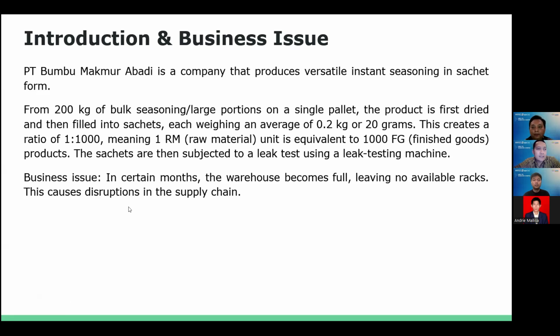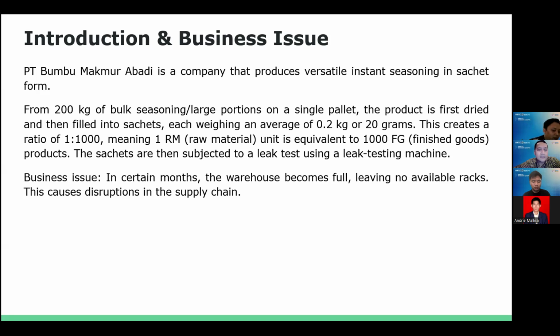This company is PT Bumbu Makmur Abadi. It produces versatile instant seasoning in sachet form from 200 kilogram of bulk seasoning, flat portion on a single pallet. The product is first dried and then filled into sachets, weighing an average of 0.2 kilogram or 20 grams. This creates a ratio of 1 for 1,000, meaning one raw material unit is equivalent to 1,000 finished goods products.